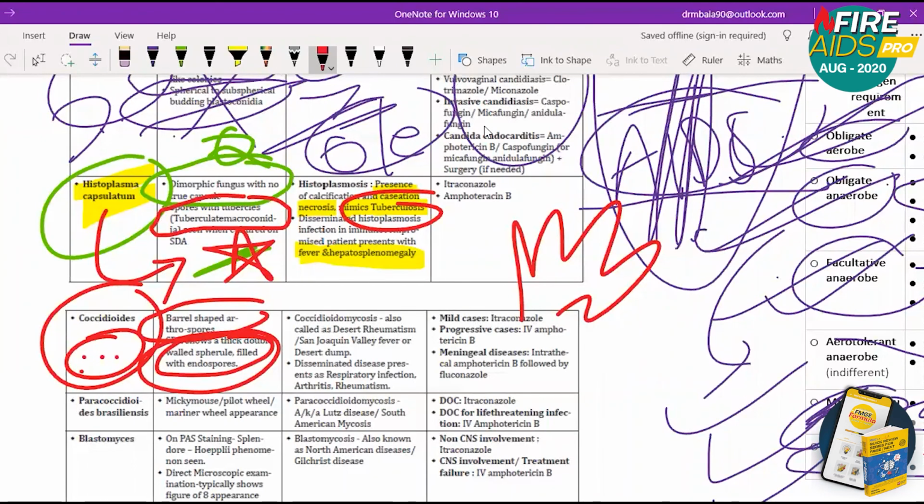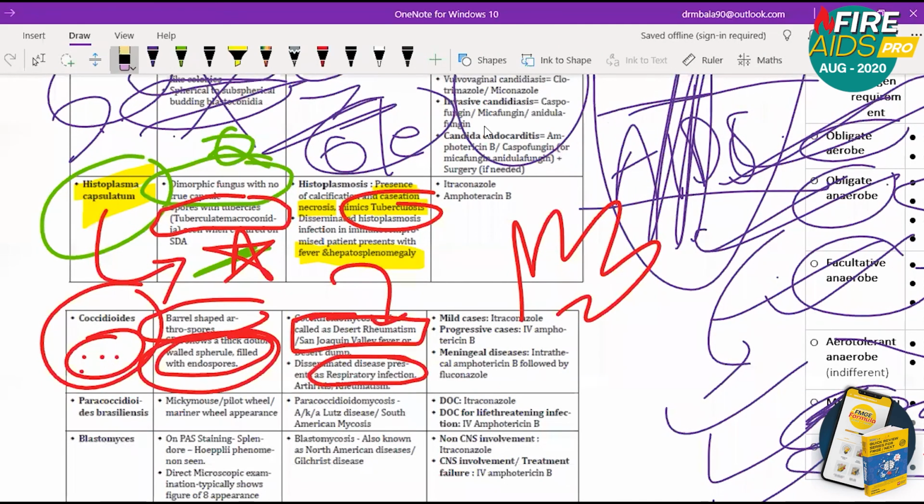It causes something called desert rheumatism or San Joaquin Valley fever. It can cause, other than rheumatism, a respiratory infection also. So Coccidioides, you need to remember San Joaquin Valley fever or desert rheumatism.